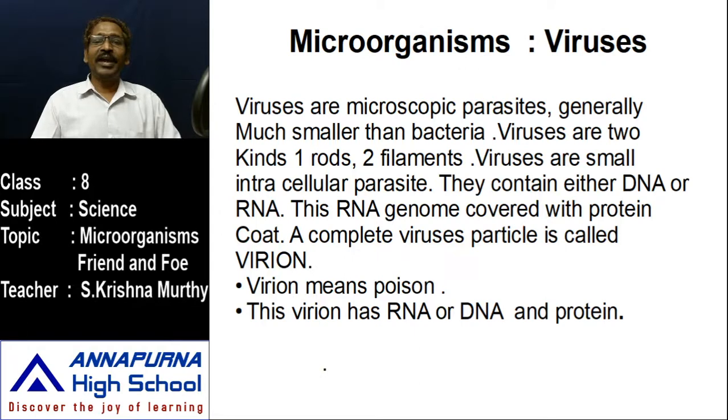What is there? Virin and protein. What is meant by virin? Virin means poison. So the outer body contains poison. The outer membrane is made up of poison as well as protein. When this poisoned cell enters into any body, it destroys different kinds of life activities in the host body.